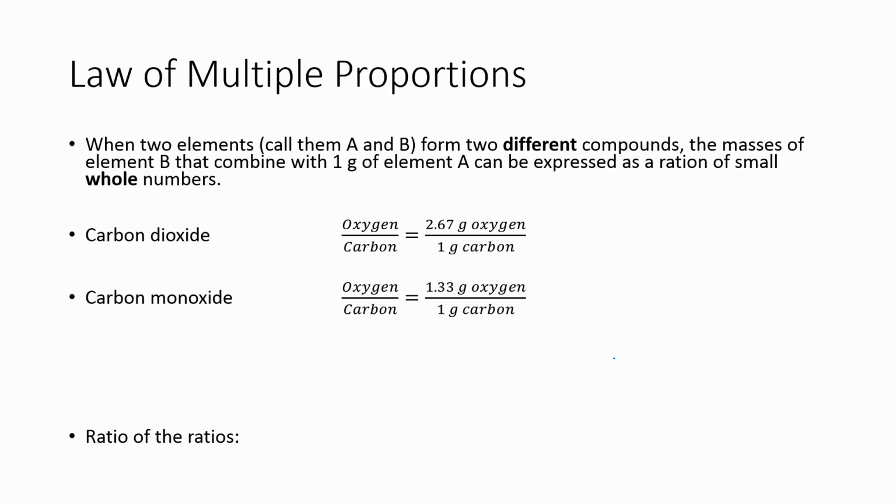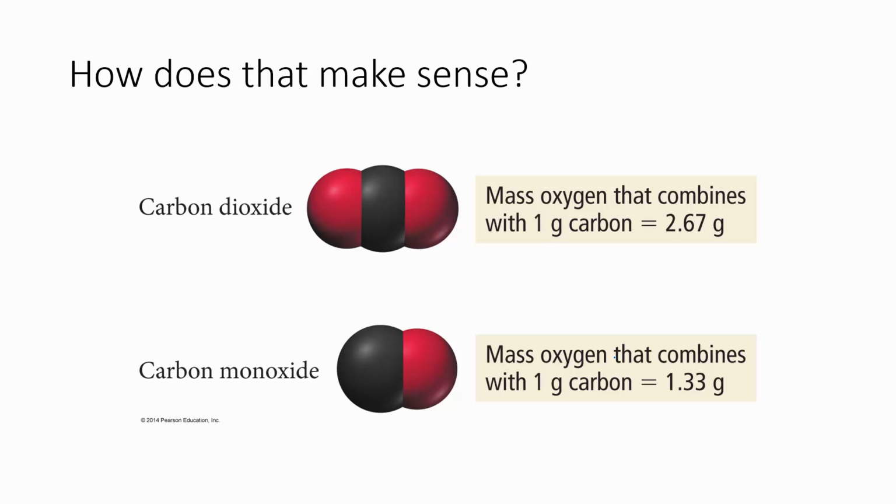We just did this math. See the previous slide. So how does this make sense? Because everything's made up of atoms again. We have a carbon and two oxygens. That's going to give us 2.67 grams of oxygen to 1 gram of carbon. If we have 1 carbon to 1 oxygen, that gives us 1.33 grams for every 1 gram of carbon. There is literally twice as much mass of oxygen in this carbon dioxide because there's twice as many oxygen units.